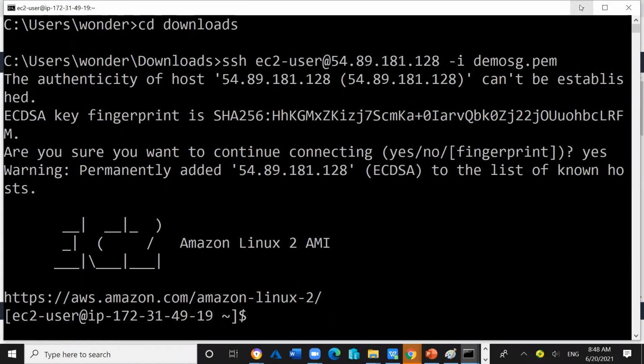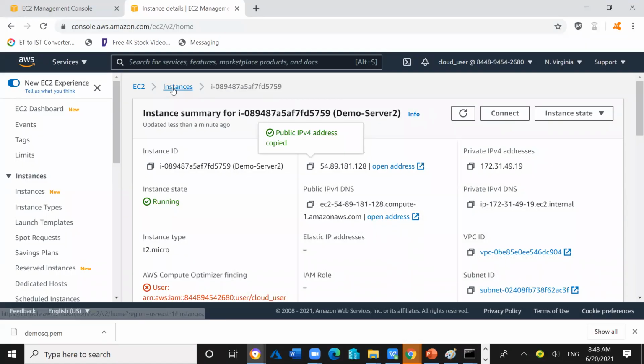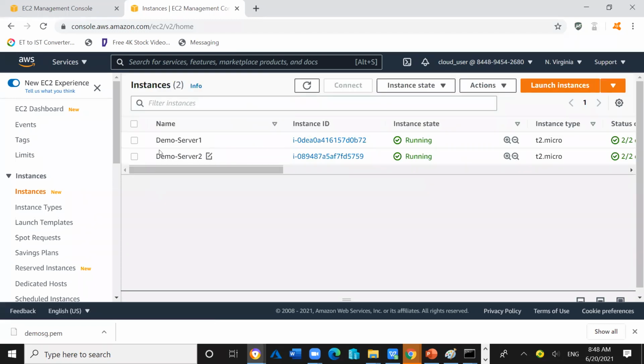Now the second server, demo server 2, is my web server also, because I installed the web service role Apache and created one website inside demo server 2 at the time of its creation. Now I want to verify whether I will be able to access the website hosted inside demo server 2 or not.